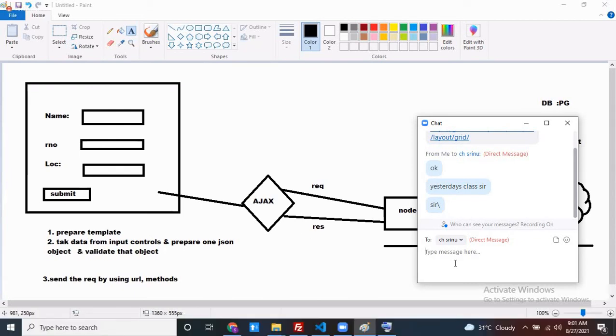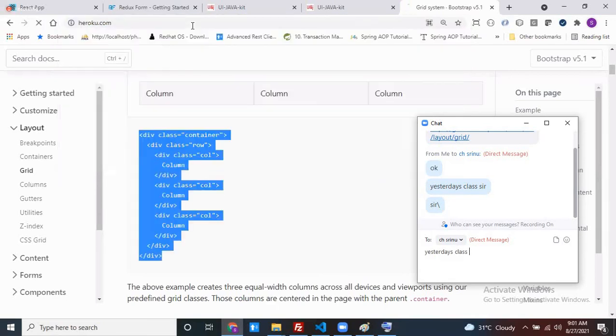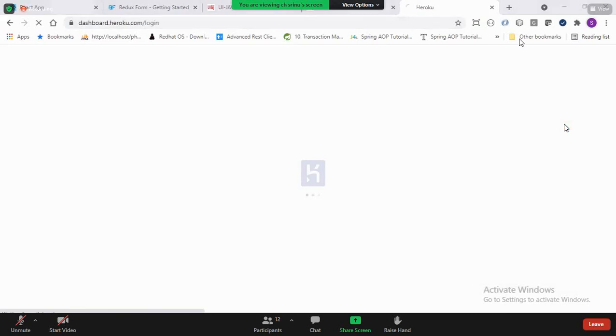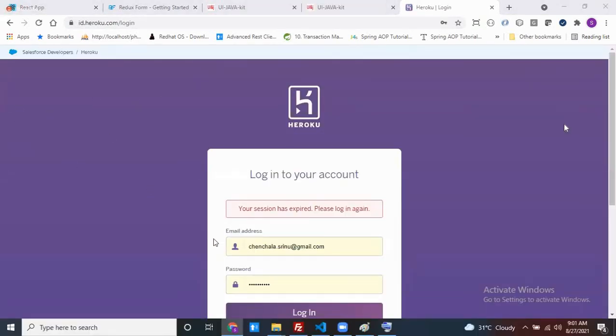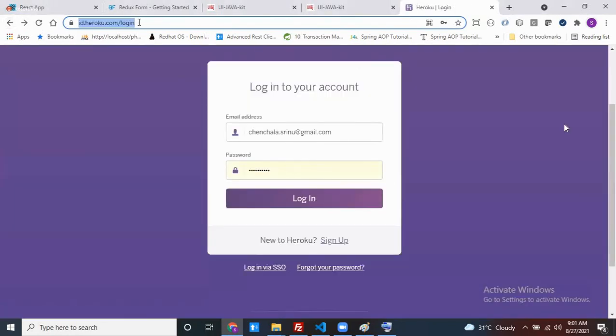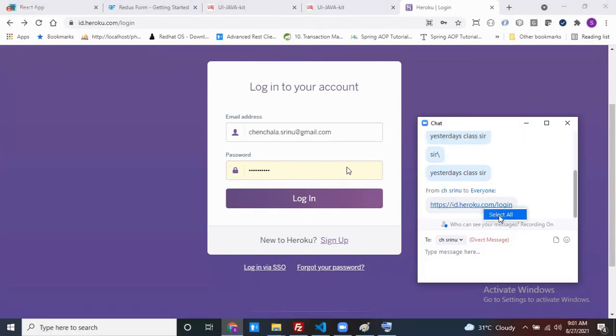And one more thing, just create an account in Heroku. Heroku.com, this is the one. Why? Because I want to deploy this code using Terraform. We deployed it in AWS, right? Same like this, I want to deploy the code in Terraform.